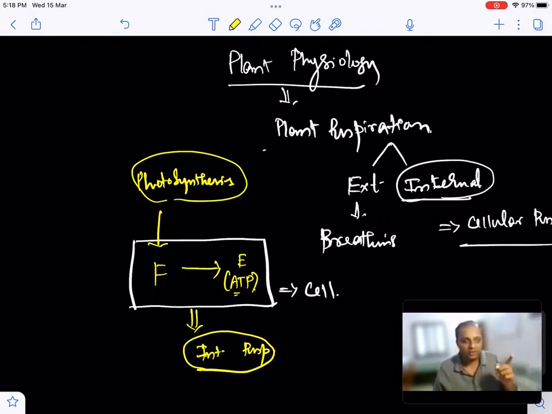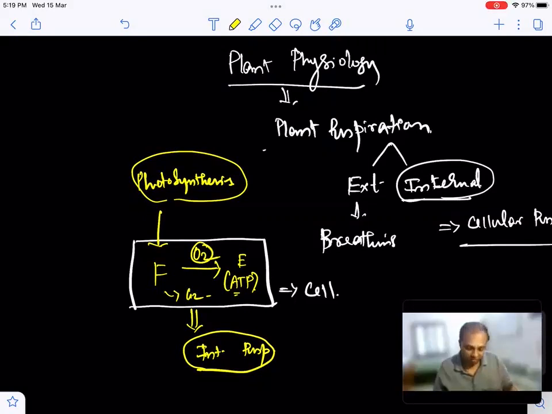So what is the clarity here? Plants have no external breathing, but they have internal respiration, whereas we animals have both external as well as internal respiration. External respiration is what we refer to as breathing, and this requires oxygen. How do we get this oxygen? By external respiration, by inspiration. We breathe in, and CO2 is produced, and we let it out as the process of expiration. That's the reason why we need external respiration or breathing.